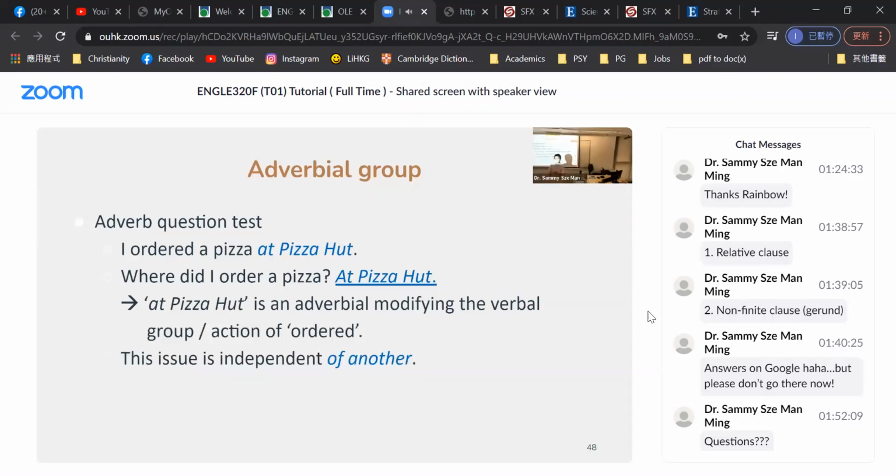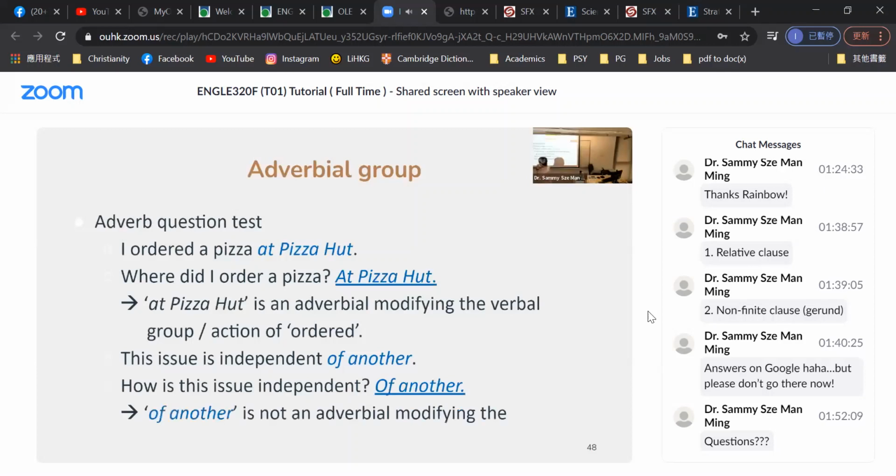One more example. This issue is independent of another. How is this issue independent of another? Grammatical? No. And actually, how is a tricky word here because I believe how does not work in at least some cases.